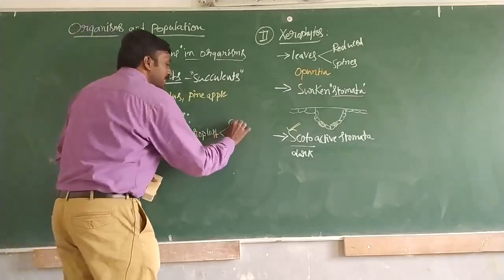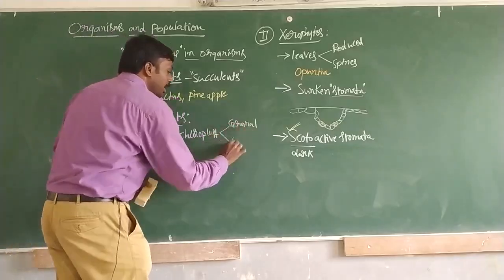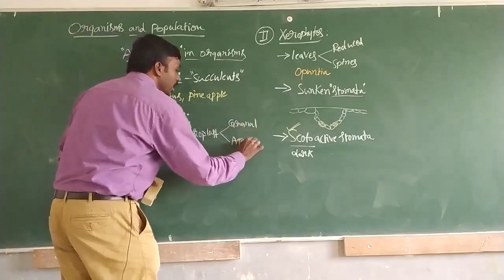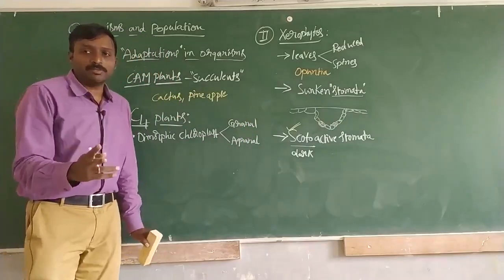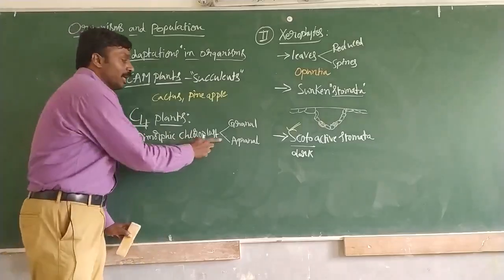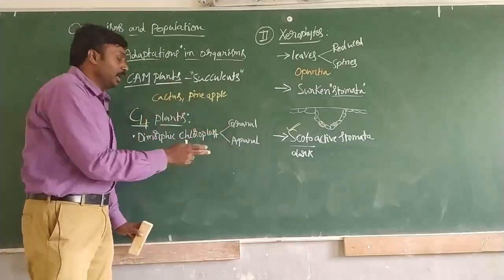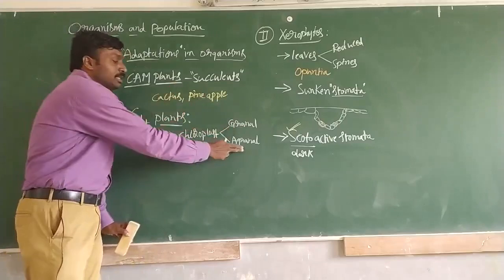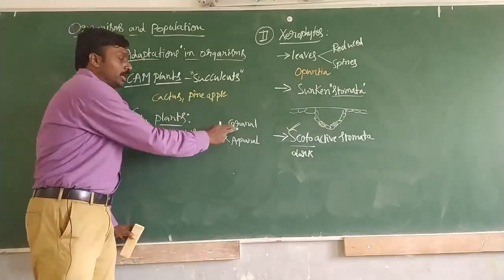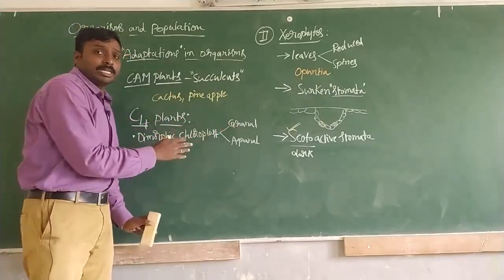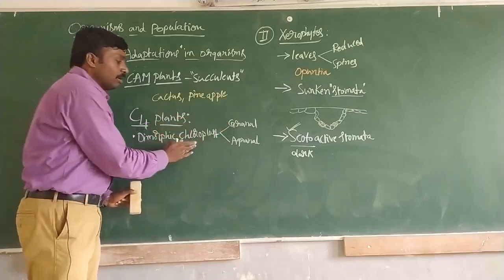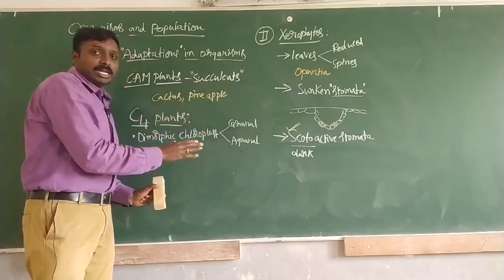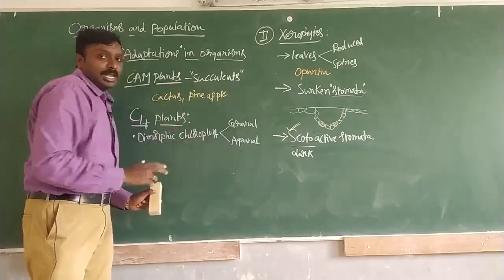One is called granal and another one is called agranal. That means there will be two different types of chloroplast. Granal means chloroplast containing grana. Chloroplast which doesn't contain grana is called agranal.